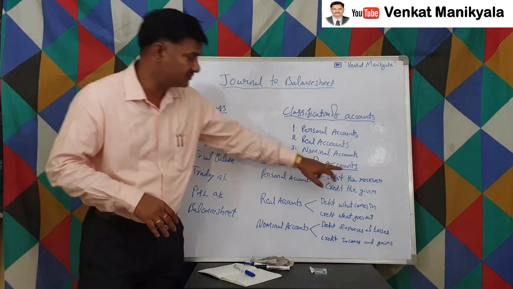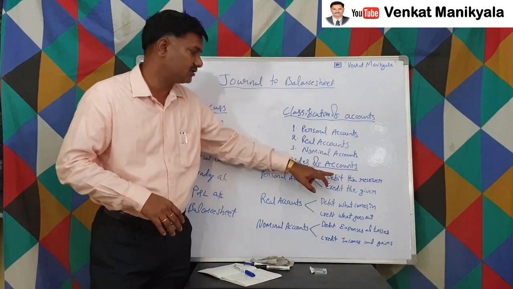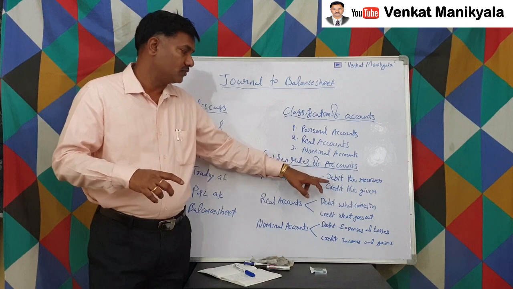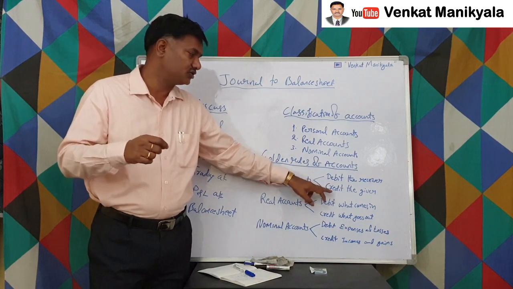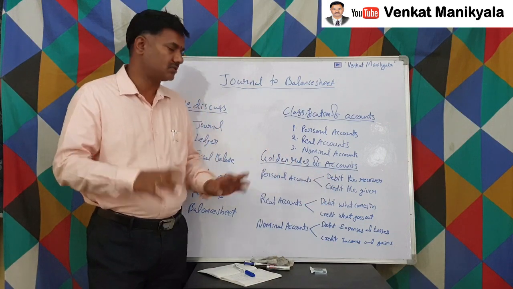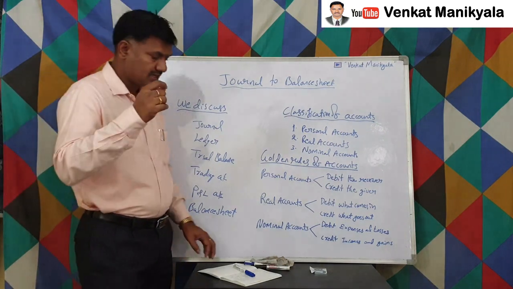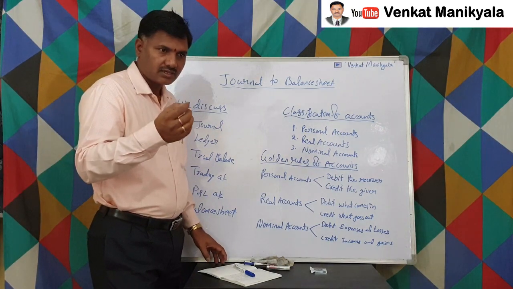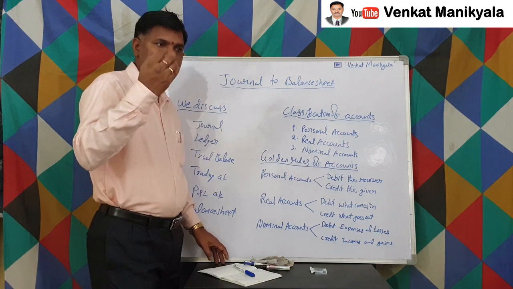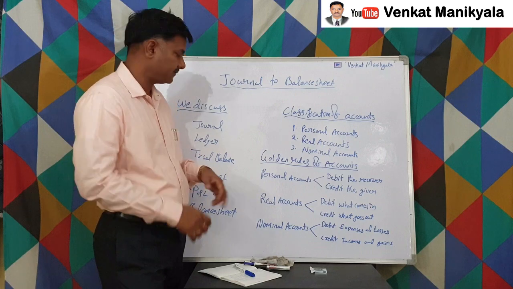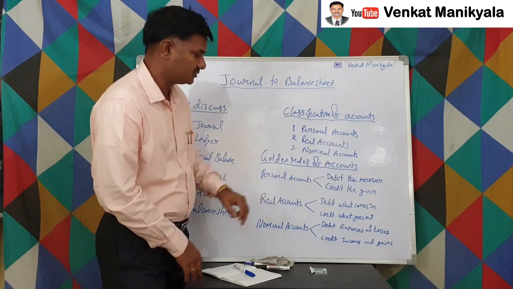Whoever receives the amount, the worth of the amount, is to be debited. Whoever gives to the organization is to be credited. Very simple rule. Debit the receiver, credit the giver. Even if you are woken out of sleep, you must be able to say these golden rules, right?